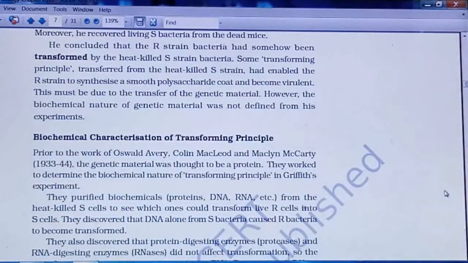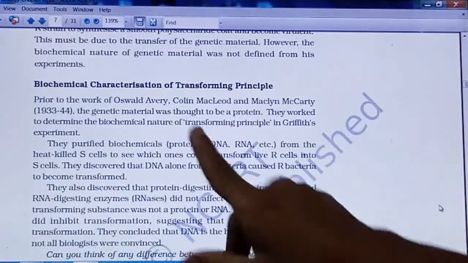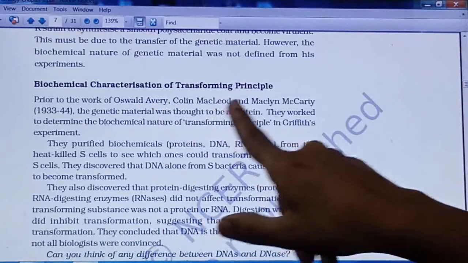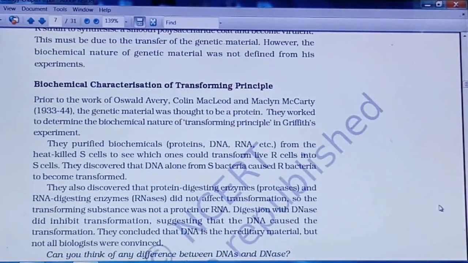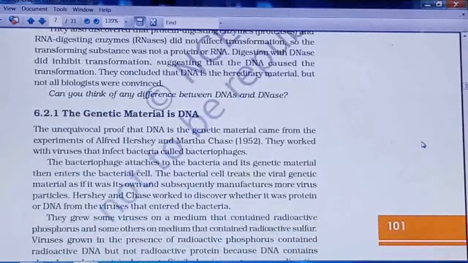Based on this transforming principle, Avery, MacLeod and McCarty worked out the biochemical characterization of the transforming principle, and found that the transforming material is DNA and not RNA or protein. How did they find out? This experiment will be asked for 3 marks. So you have to prepare this very nicely.